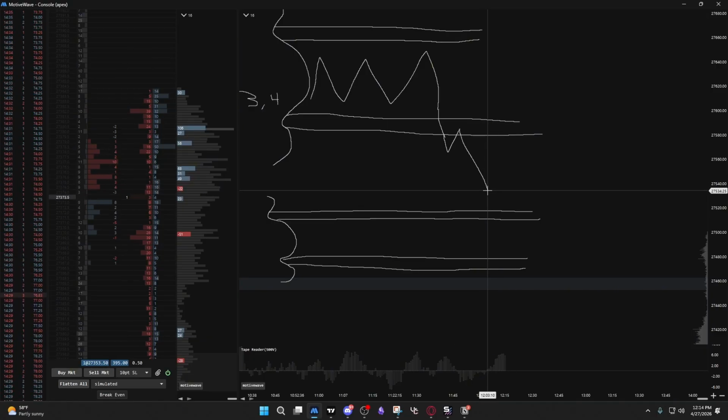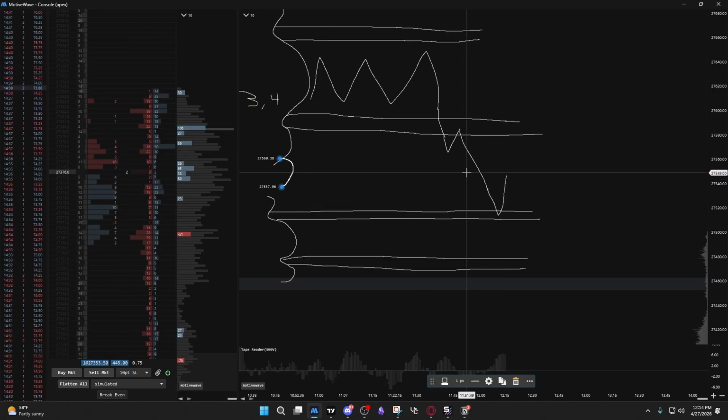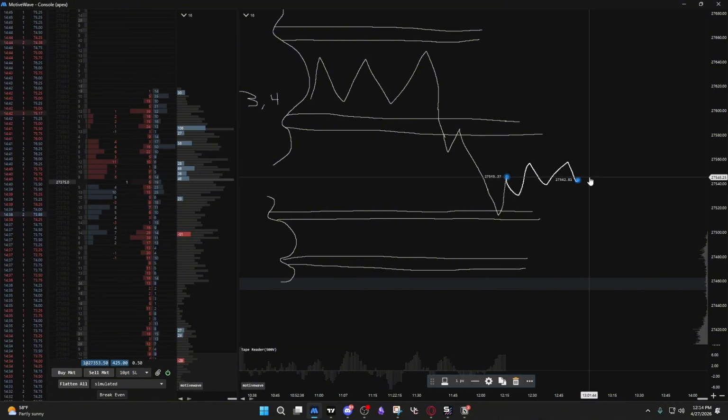So we'll either come down to this balance and reject, and then if we have no balance right here, then we'll probably just range inside of here.